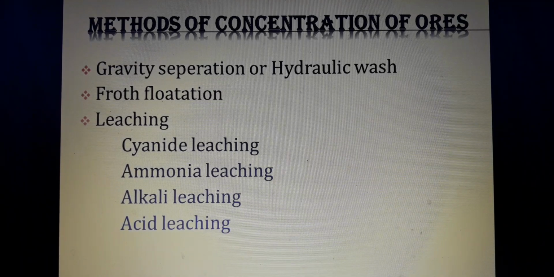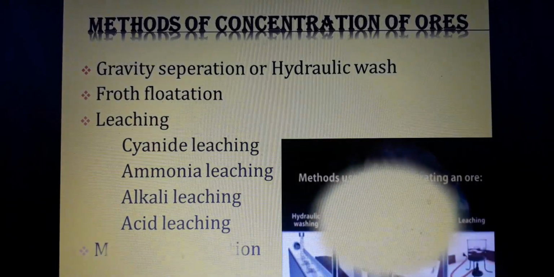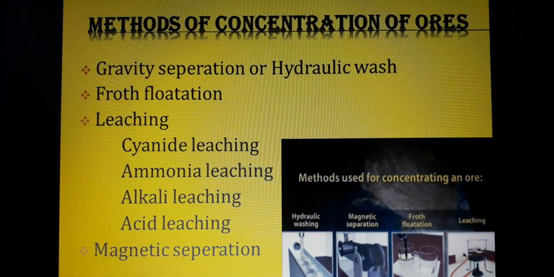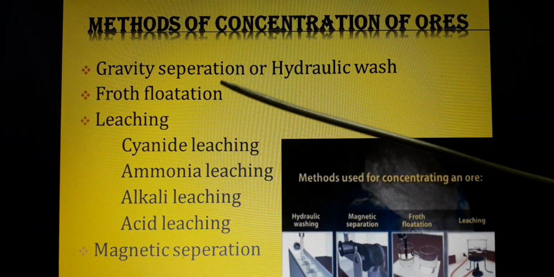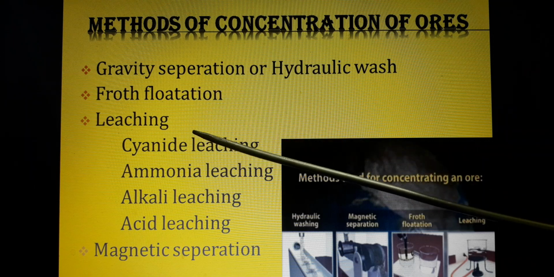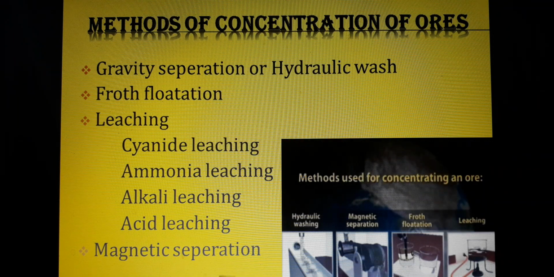The last process is magnetic separation. So how many methods are involved in the concentration of ore?